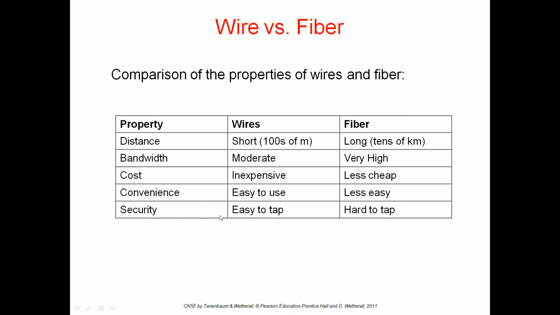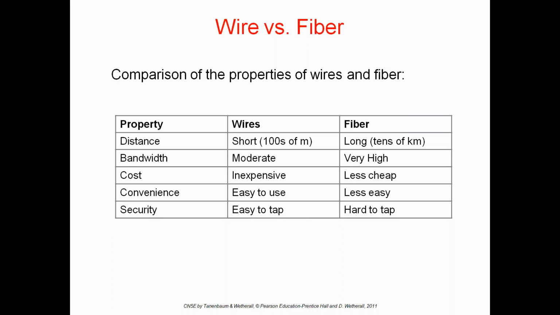Coming to the security, in wires it is easy to tap, but in fibers it is very hard to tap. Okay. Coming to the conclusion, fibers are better than wires.